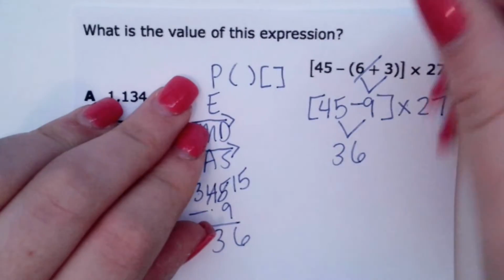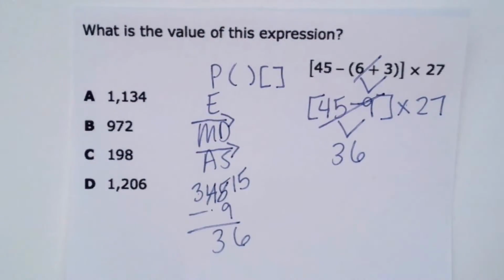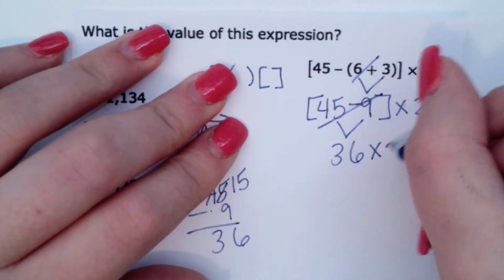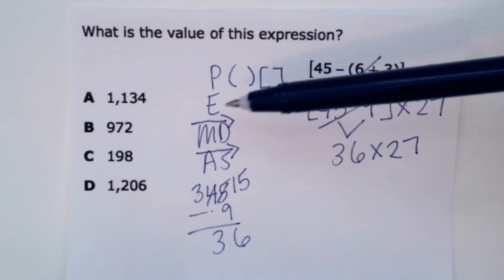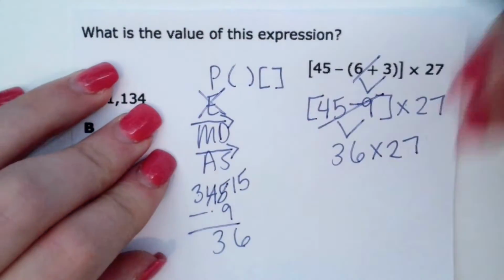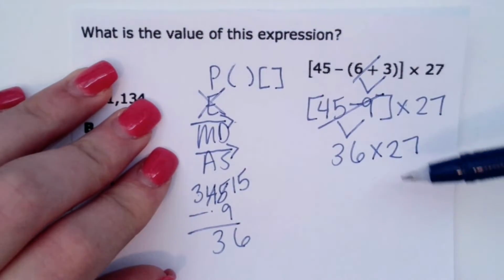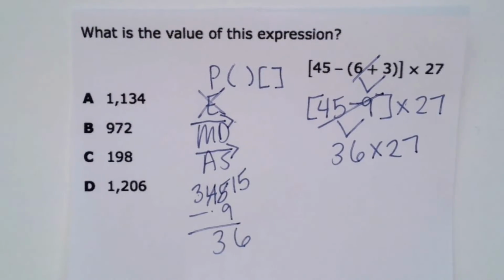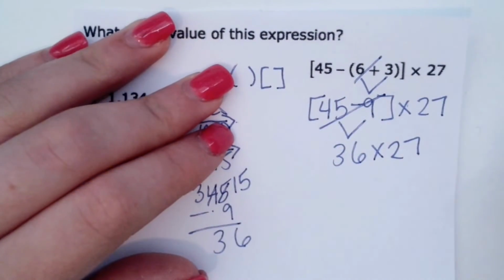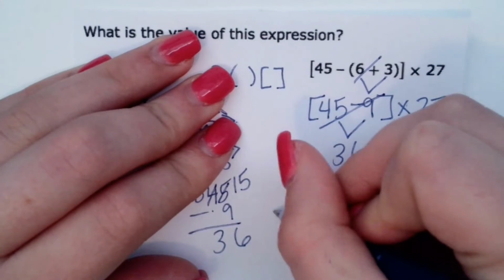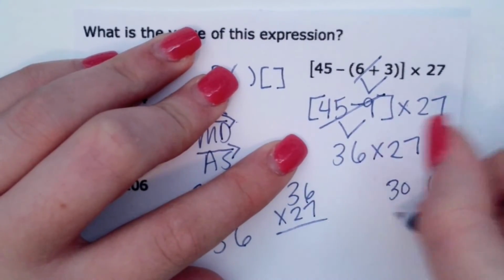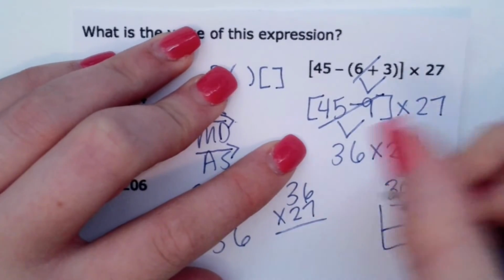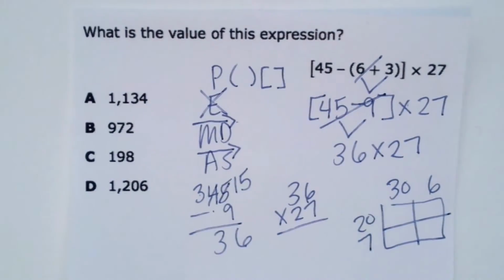And we're going to cross out what we've already done, so that leaves me 36 times 27. All the parentheses and brackets are done. We don't do exponents in 5th grade. Multiplication or division. Well, we only have one step left, that's multiplication, so we're going to have to do that to figure out the answer. So whichever way you do it, you can do it standard version, 36 times 27, or you can do it box version, 36 times 27 this way, and you're still going to get the same answer no matter which way you do it.